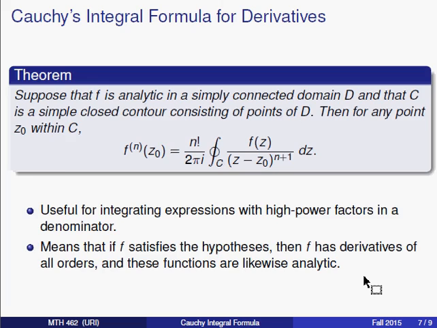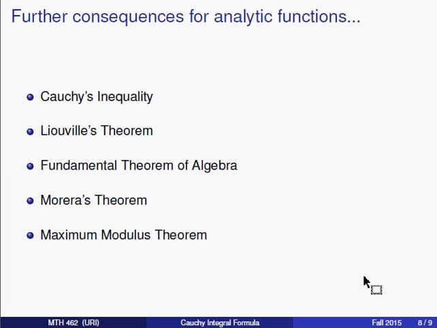Now the consequences just keep coming along. As the section in your text indicates, we can also derive results called Cauchy's inequality, Liouville's theorem, the fundamental theorem of algebra, which is one you've run into before in your algebra classes, Morera's theorem, and the maximum modulus theorem. Now I'm going to ask that you be able to prove the first 4 of these. Each of these has a proof that is really not all that long. It's based on the Cauchy integral formula, and hopefully that won't be too bad. We'll talk about them as we go through class.